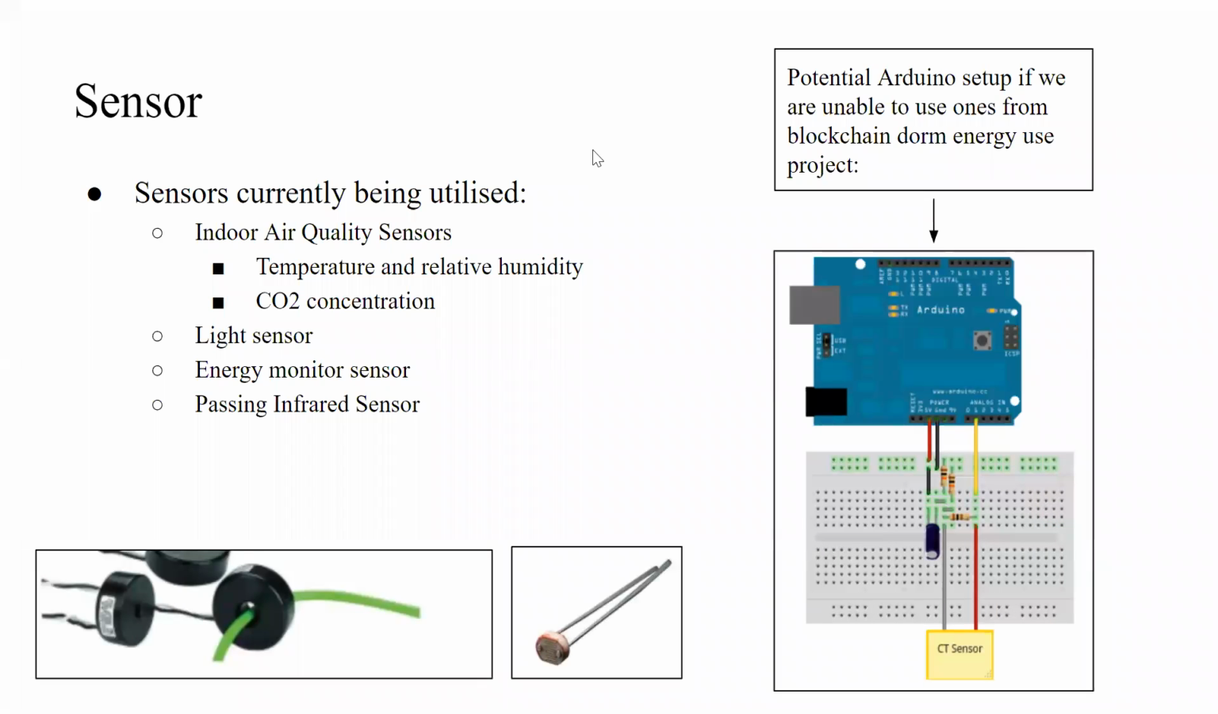As Maria mentioned, we will need certain sensors to collect the data for these key metrics. These include the indoor air quality sensors such as temperature and relative humidity, as well as the CO2 concentration sensor. We will also need the light sensor to determine the amount of natural and artificial light. We also need the energy monitor sensor to determine energy use, as well as a passive infrared sensor, which will determine the presence of other people in the room.